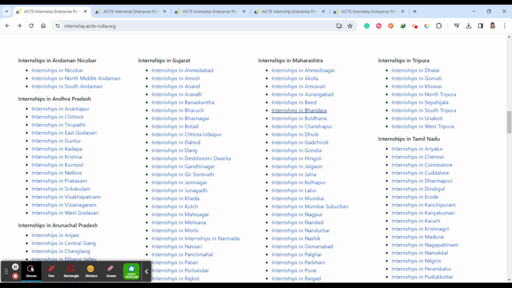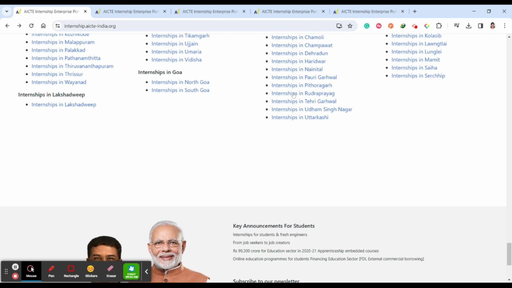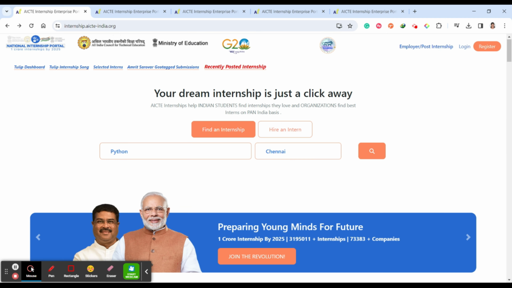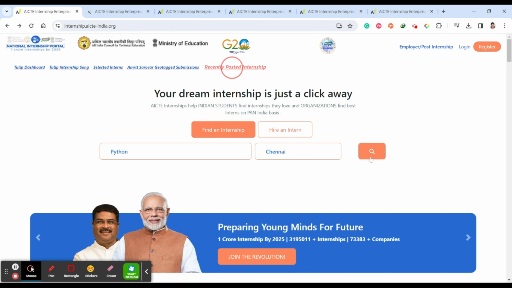Even if you are a final year student, for final year or third year students, you will be having an internship as part of the curriculum, then you have to do it full time. Then go and search for full time. So this is how you have to choose. Whether you want to do part time or full time, it completely depends on you. So this is the link. Simply go here, click your recently posted internship, and look for the possible internships which you have.